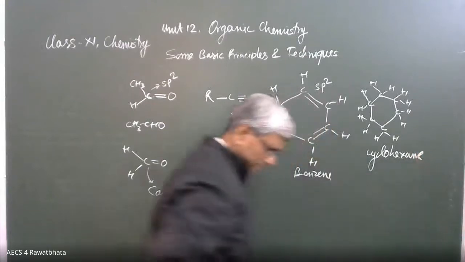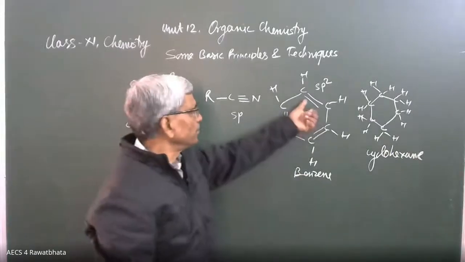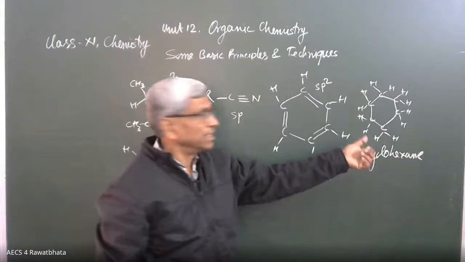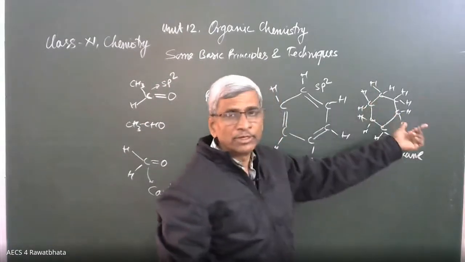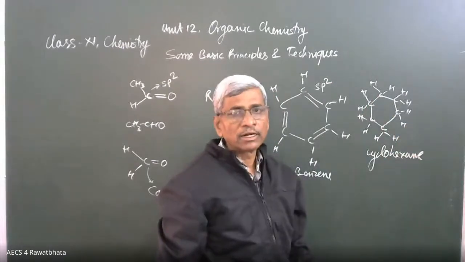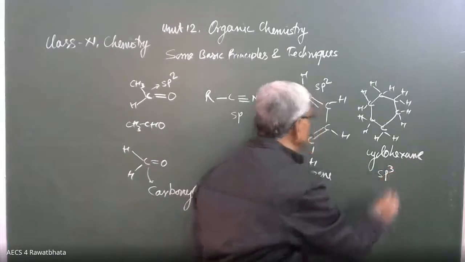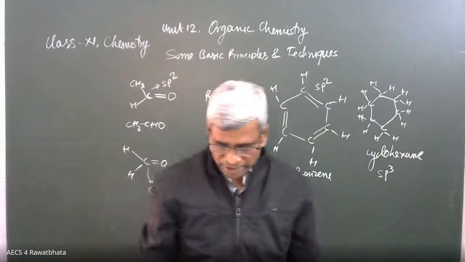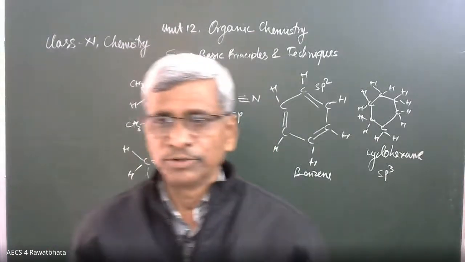The state of hybridization will certainly be different, because in benzene there is a carbon-carbon pi bond, but there is no such bond present in cyclohexane. That's why, with no pi bond, all 4 bonds are sigma bonds, meaning all 3 p orbitals are hybridized, and there will be sp3 hybridization at each carbon atom. So in this way, we can decide the type of hybridization in carbon atoms in organic compounds.